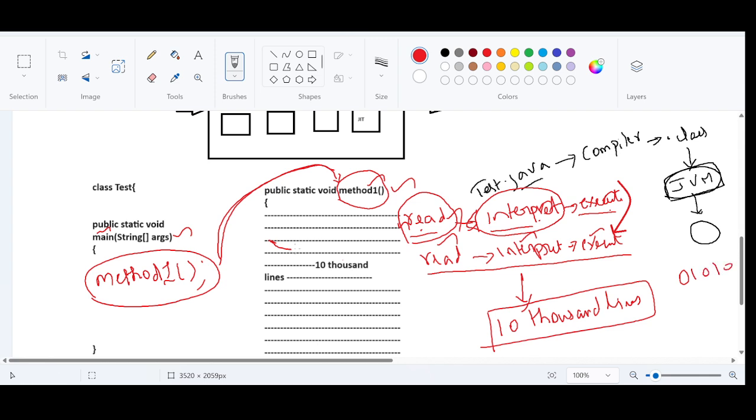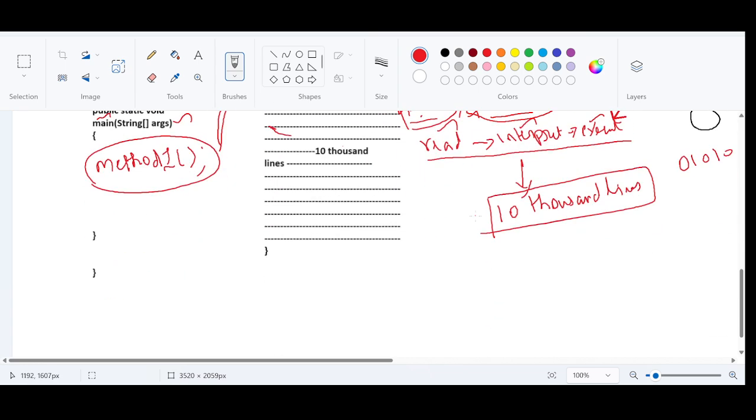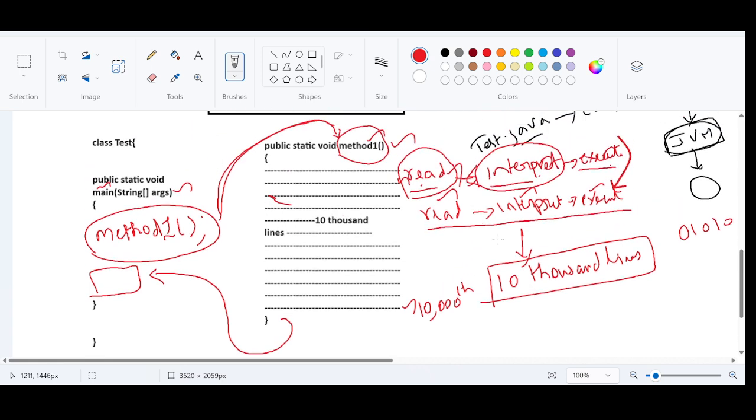Strictly speaking, this method call is over. What happens after executing the 10,000th line? The control will again be transferred here, and there are no instructions left to be executed. Then the program will be terminated. The main thread will be destroyed.